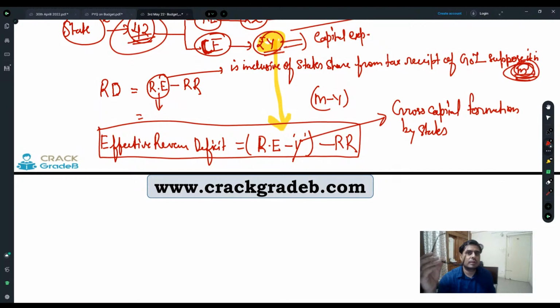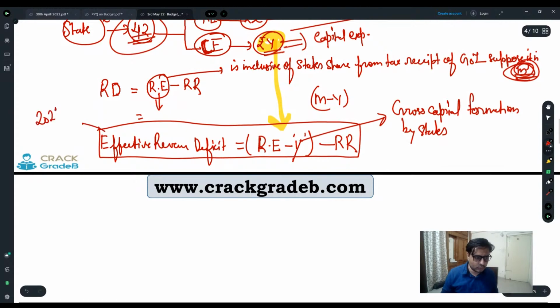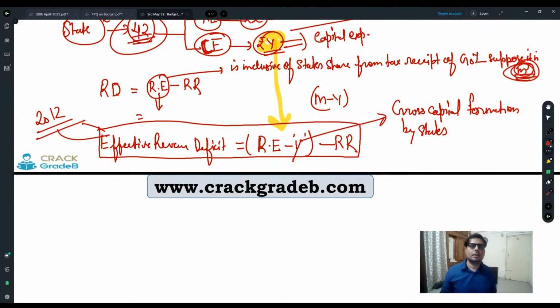Discretionary grants, most of the time they are arbitrary in nature. How much you have given to the particular states is not clearly mentioned, right? So it's very difficult to find out. So it's better to have certainty only. Even this concept of effective revenue deficit was started only in 2012. Before that, we were not calculating it. So there are some practical difficulties to gather the data.